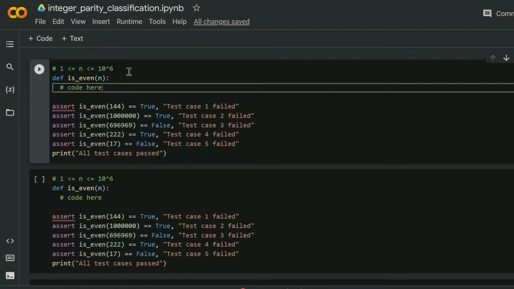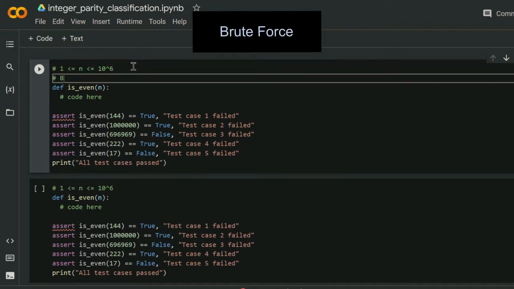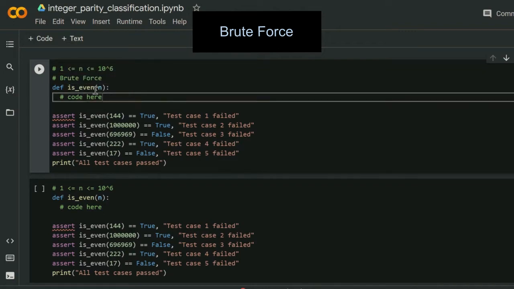So the first thing is when you're approaching a problem in an interview, you want to start with the most basic solution you can think of. You can work your way up, and it's a good excuse if at first you're not able to get the question right. So we can think of the brute force approach. When you think about what we're trying to do, we're trying to map a specific number to its parity. We could do that mapping in the code if we know the range, which is just 1 to a million.